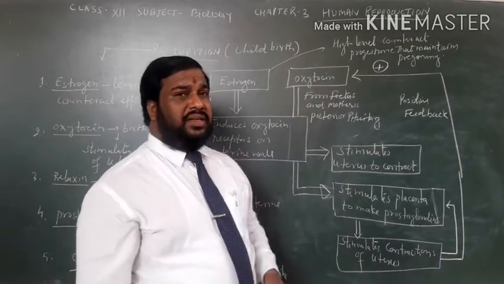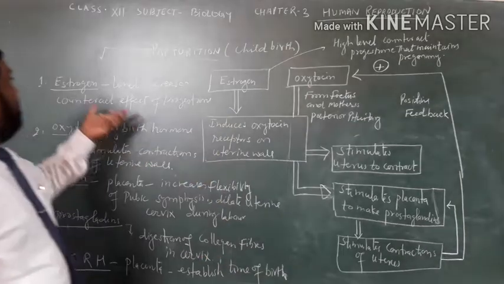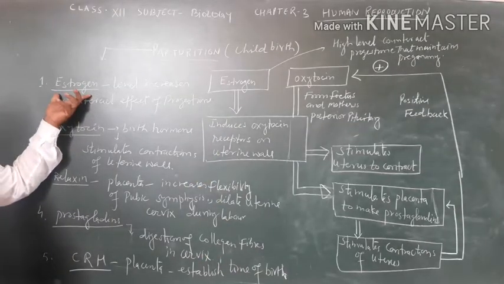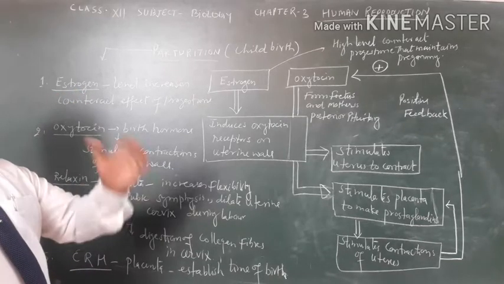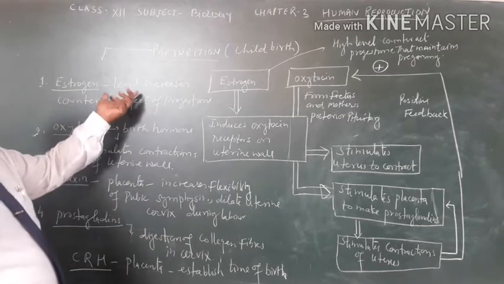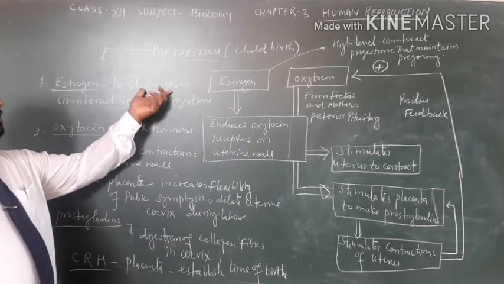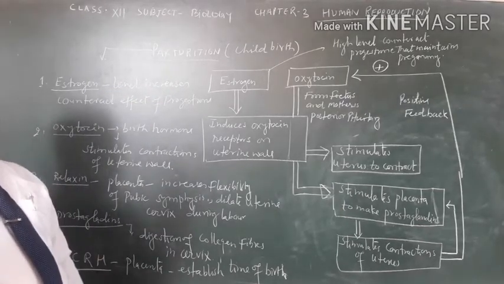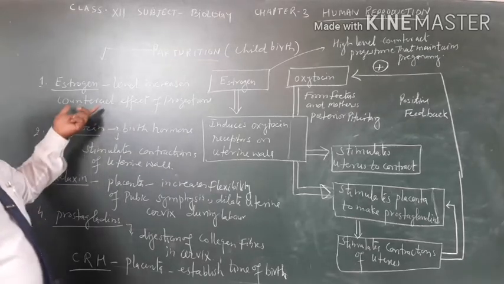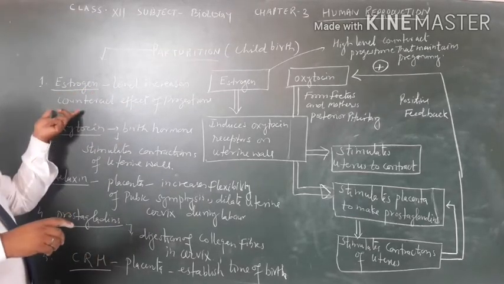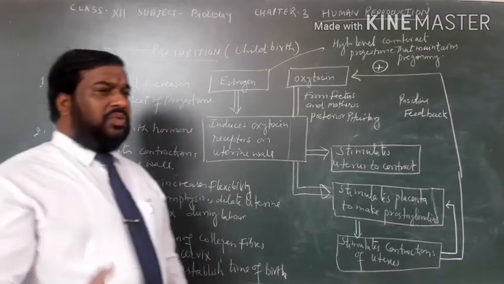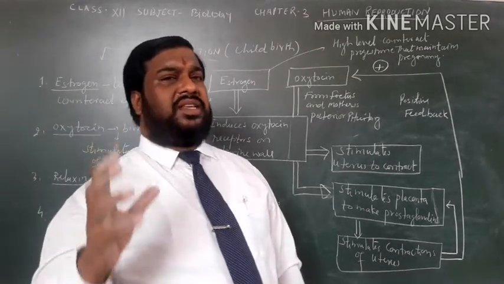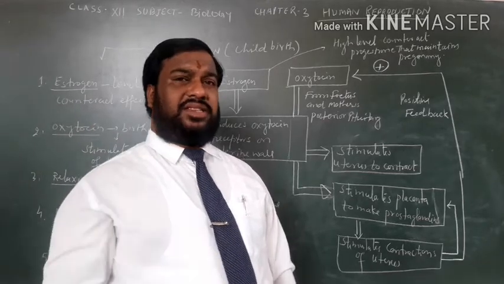Dear student, estrogen released from the ovaries increases at the end of the gestation period, and this estrogen counteracts the effect of progesterone. You know very well that progesterone is responsible for maintenance of pregnancy.